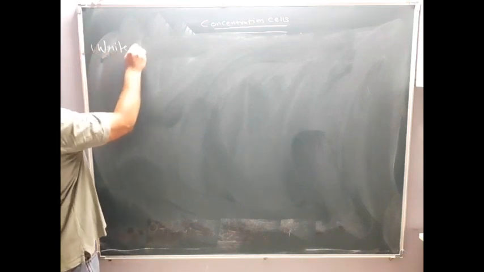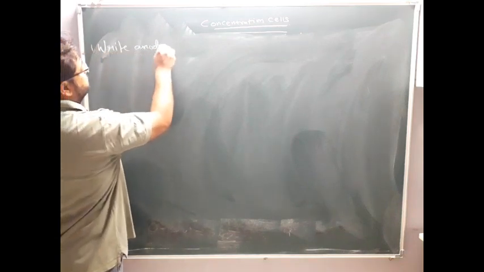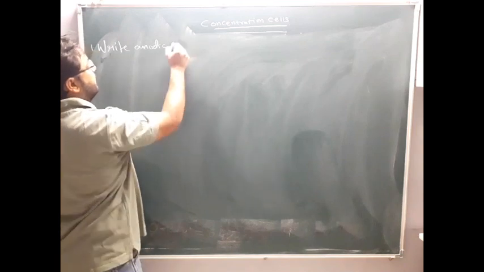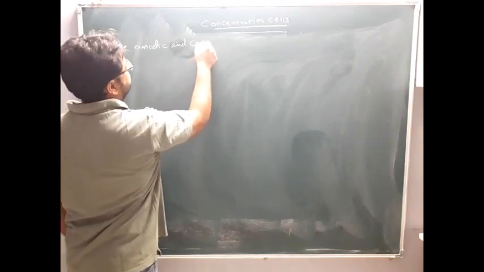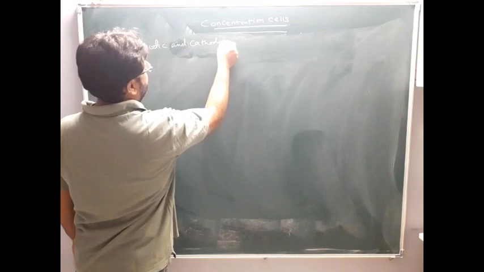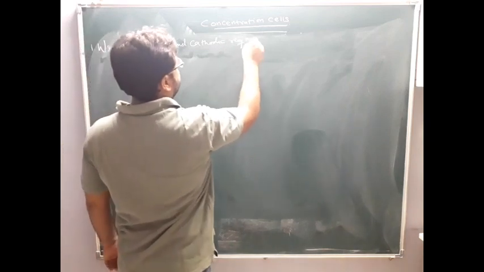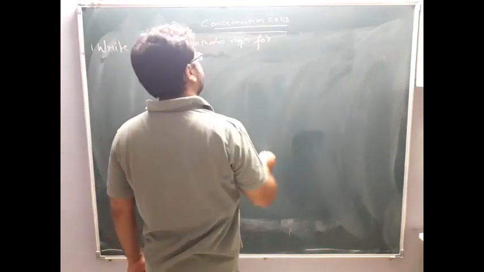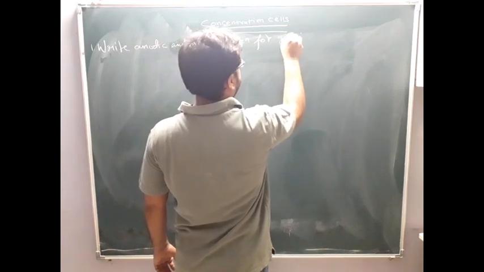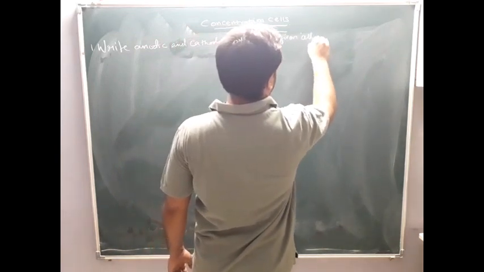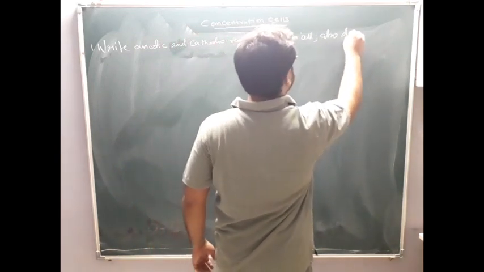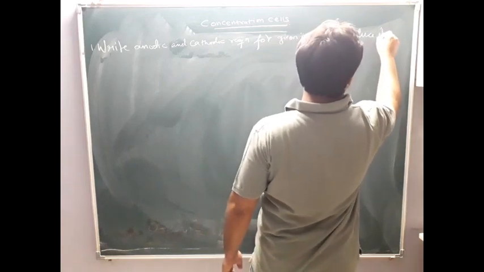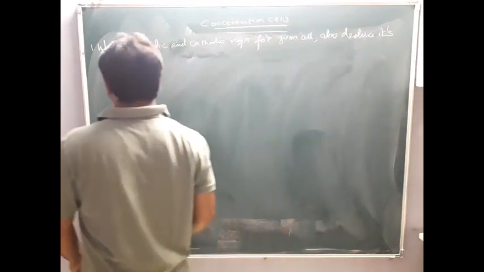Write the anodic and cathodic reaction for the given cell. Also deduce its Nernst equation.